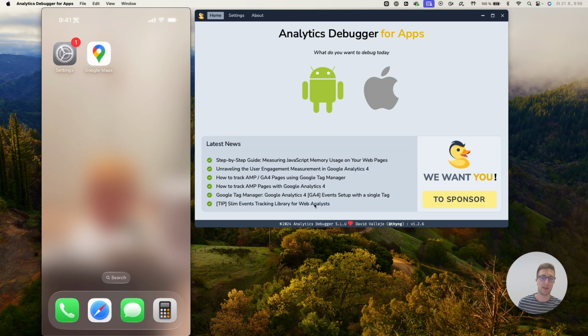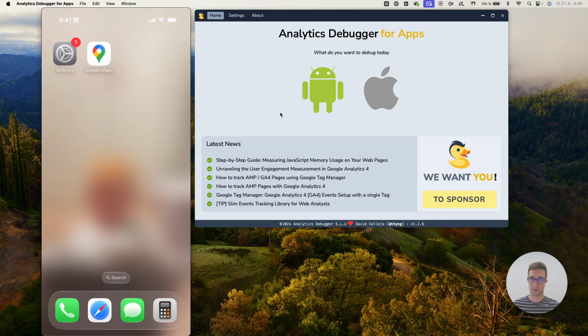Over here, I have the Analytics Debugger app. So let's go in. What I did as a first step, I connected my iPhone, or if you use an iPad, to the same Wi-Fi network as my MacBook. So the MacBook and iPhone are connected to the same Wi-Fi network.